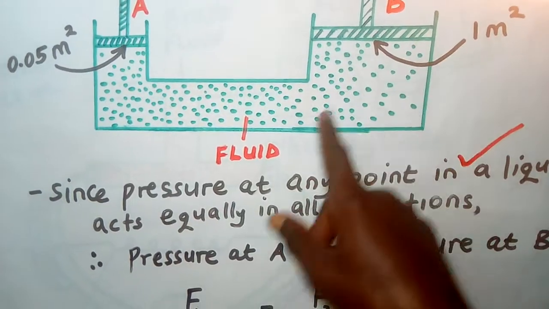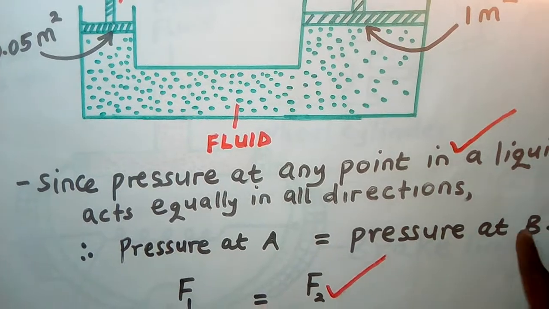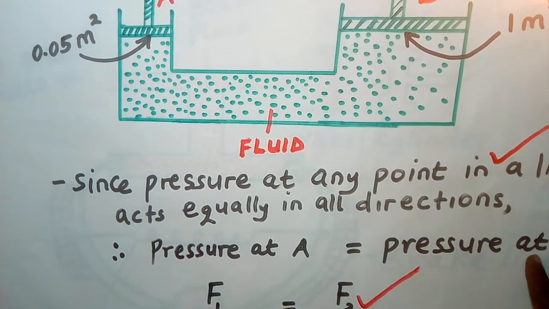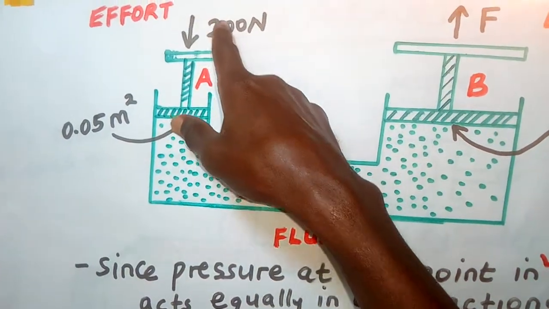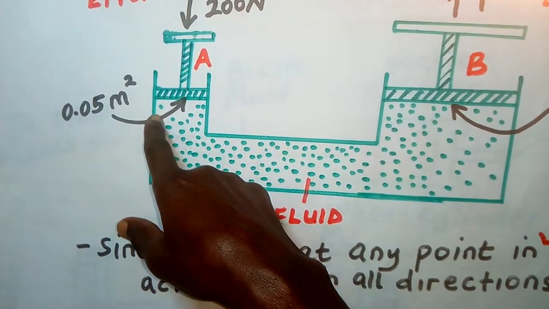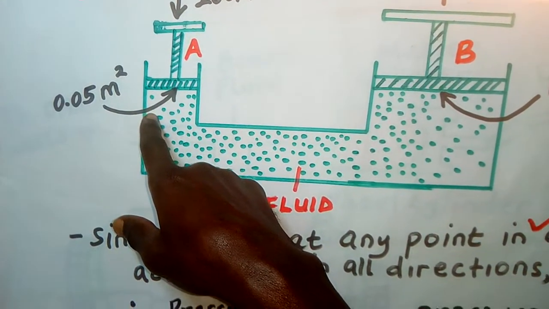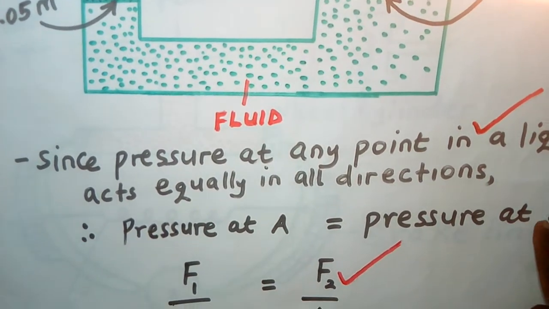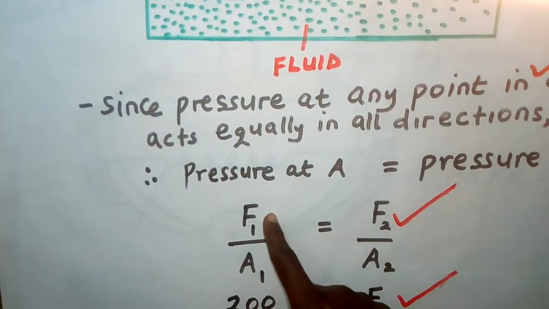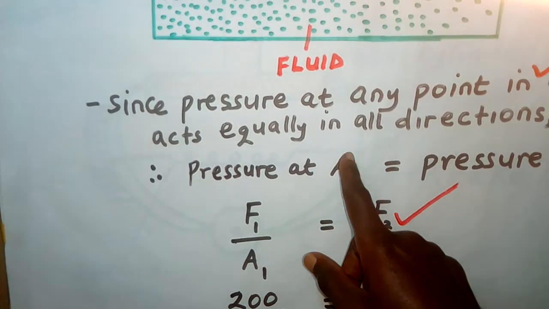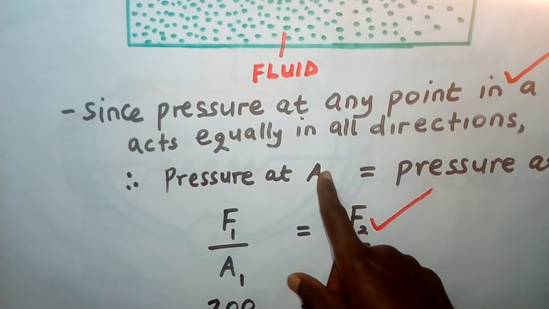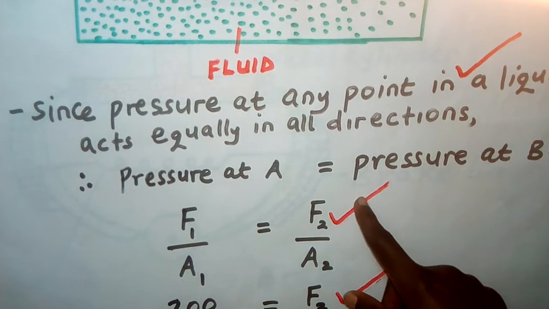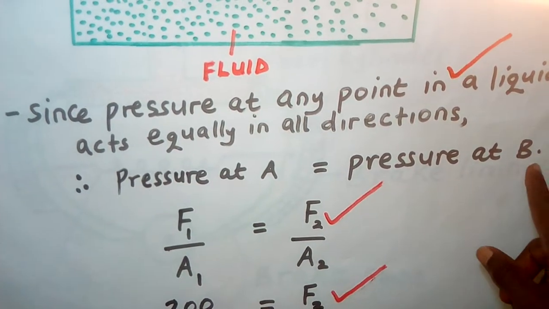So the pressure at A is equal to pressure at B. How do you calculate pressure when you are given force and area? We all know that pressure equals force over area. So we have two pressures, pressure at A and pressure at B. So we shall say force over area for side A, that is the pressure at A, is equal to force over area for side B.